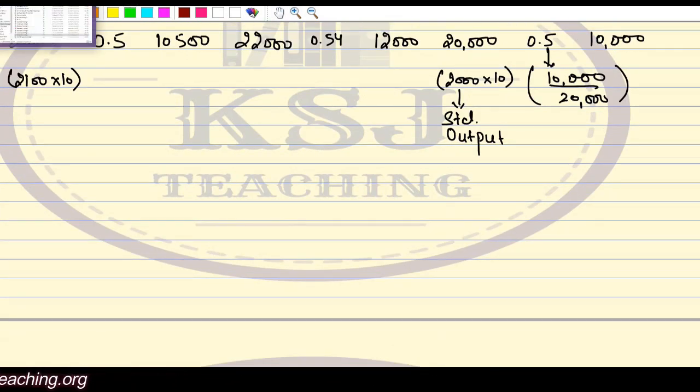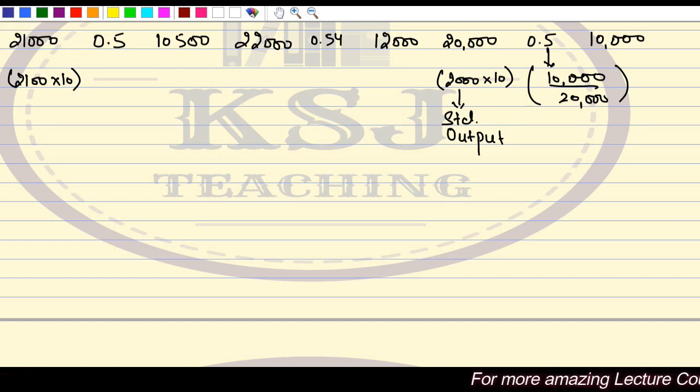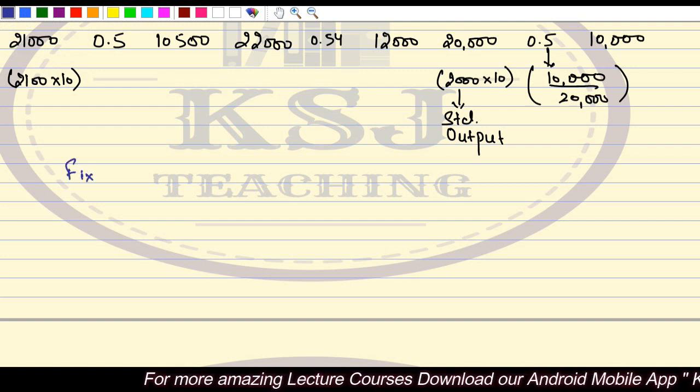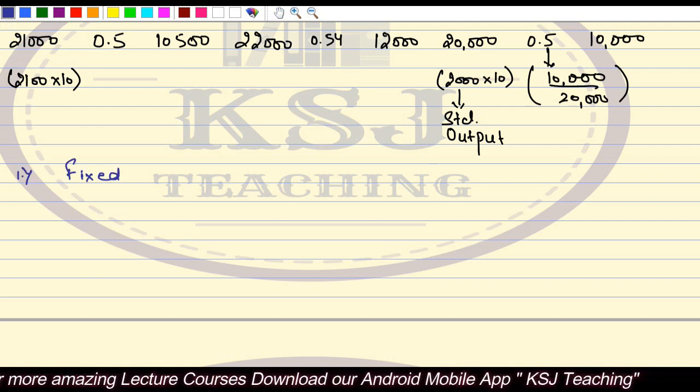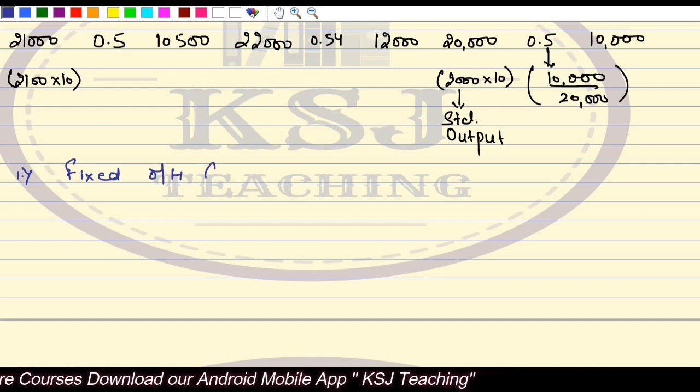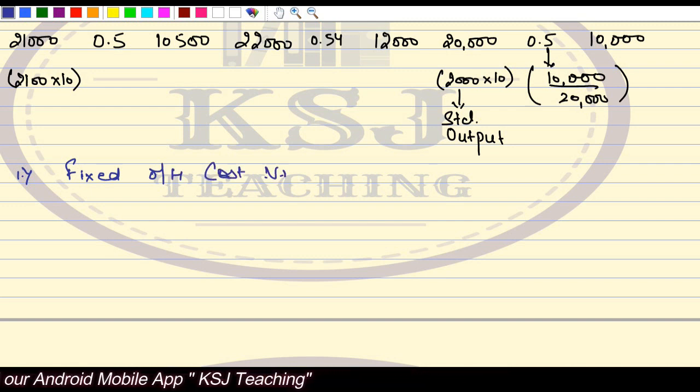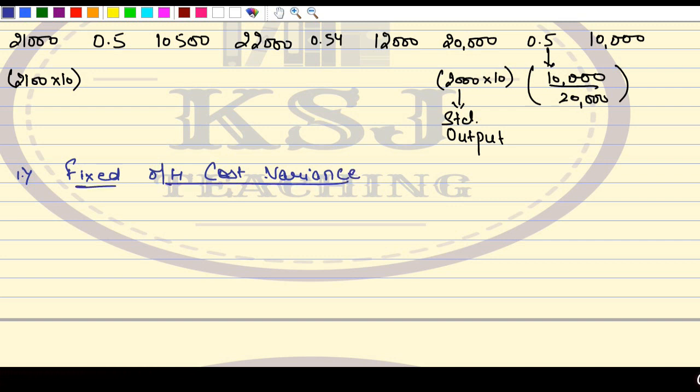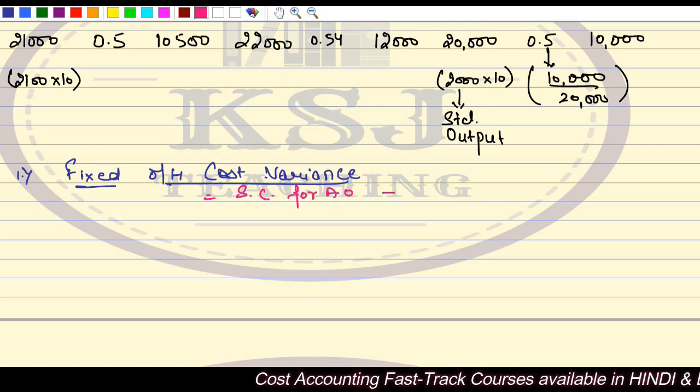Now let's talk about the variances. The first variance is the fixed overhead cost variance. Fixed overhead cost variance is standard cost for actual output minus actual cost.